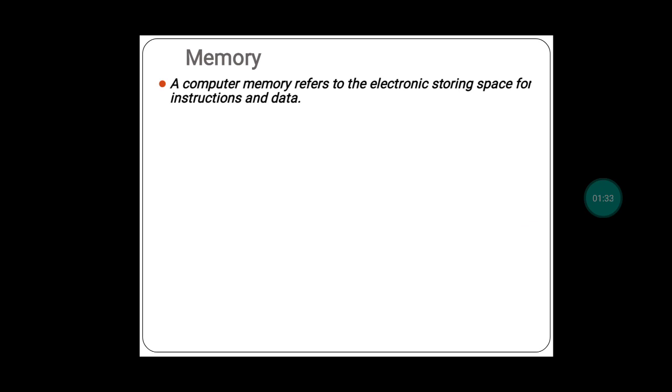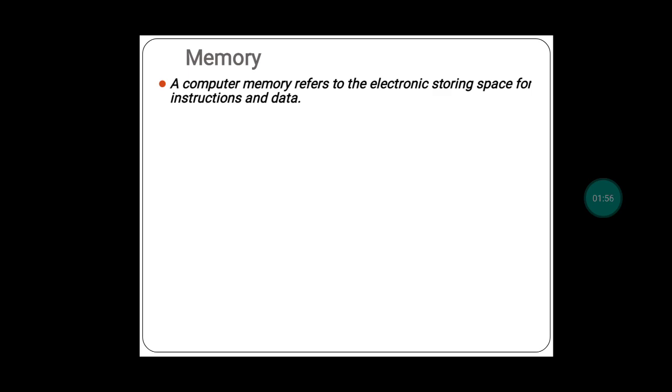On the computer system, there should be some space, yes or no? Without the space, can we store anything? No. And that space in the computer system is nothing but a memory. But that memory is made up of electronic components, since the computer is nothing but an electronic machine. So the computer is built based on electronic components, so even the memory in the computer system is made from electronic components. So that memory in the computer is called electronic storing space.